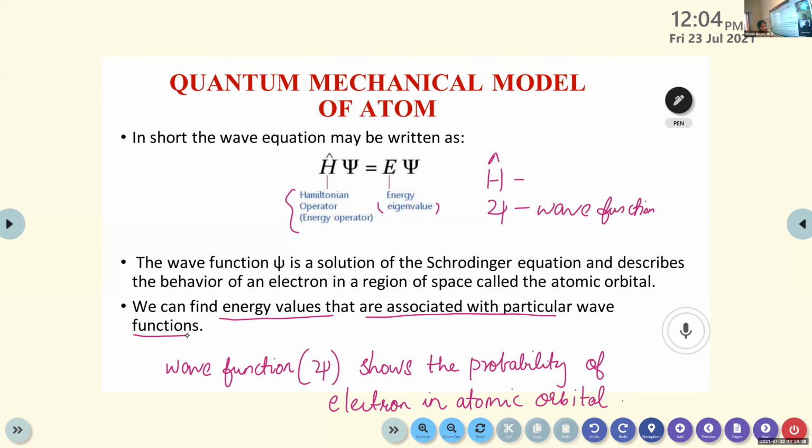And the solution of this equation gives both the values of psi and energy, E.